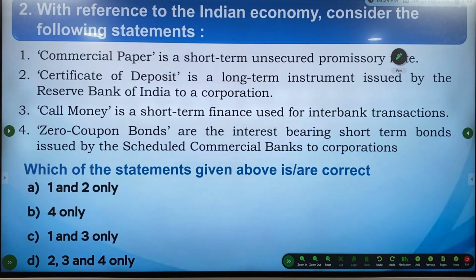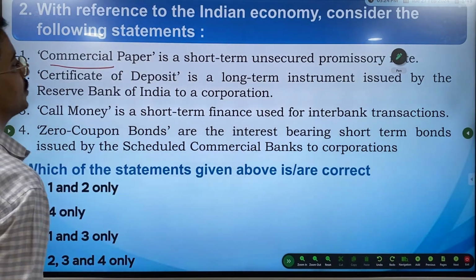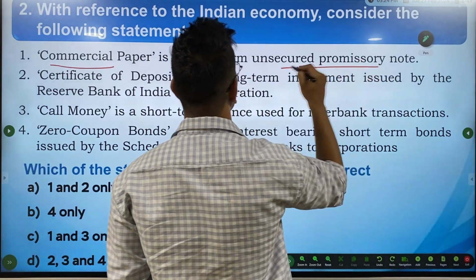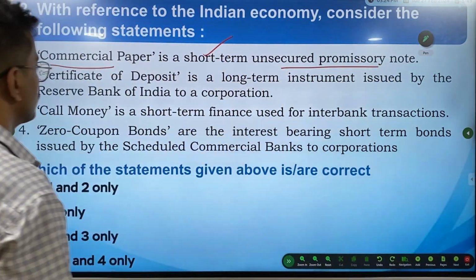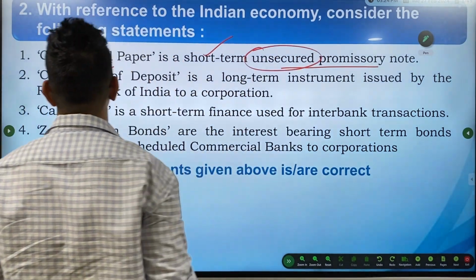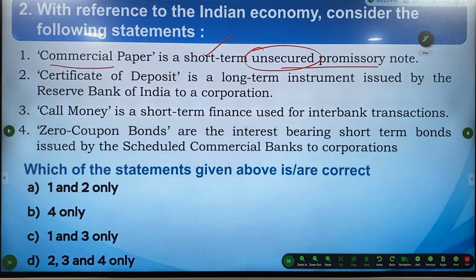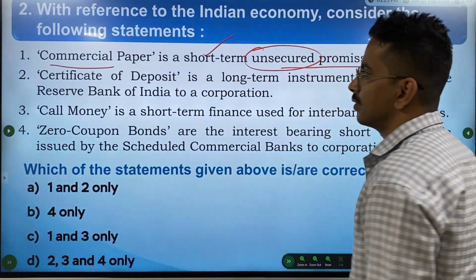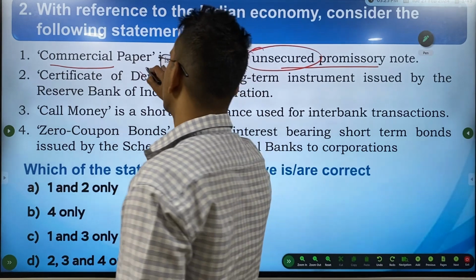With reference to the Indian economy, consider the following statements. Commercial paper is a short-term unsecured promissory note. This is right. They're unsecured, just remember this. Certificate of deposit is a long-term instrument issued by the Reserve Bank of India to a corporation. No, this is wrong.